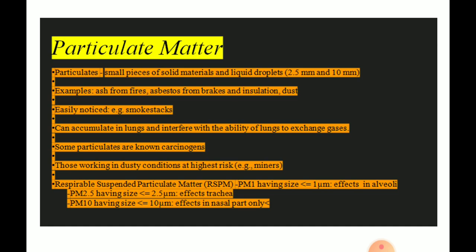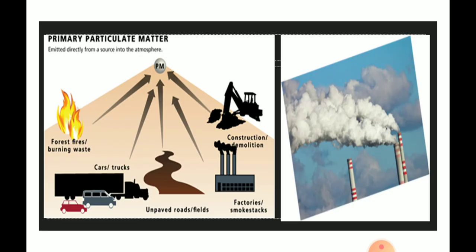Example, miners. The next point is respirable suspended particulate matter, RSPM, whose size is less than 1 micrometer. It affects the alveoli of the lungs. Particulate matter is classified into two types: PM 2.5 and PM 10. PM 2.5 has a size less than or equal to 2.5 micrometers, and it affects the trachea and lungs. PM 10 has a size less than or equal to 10 micrometers, and it affects the nasal part only.